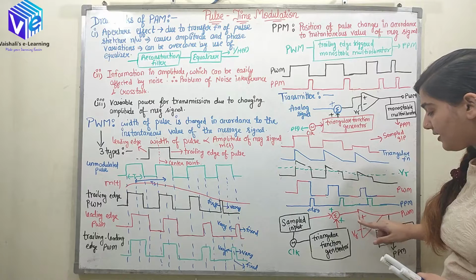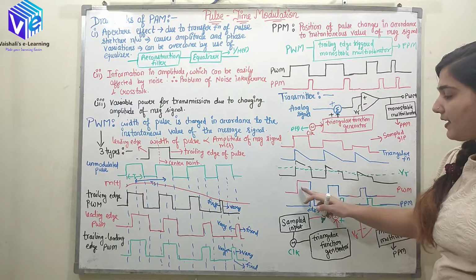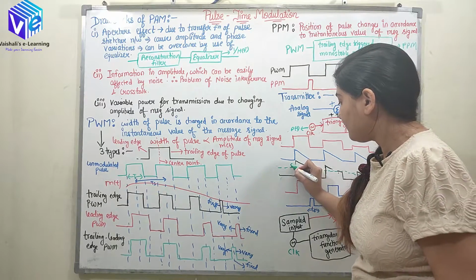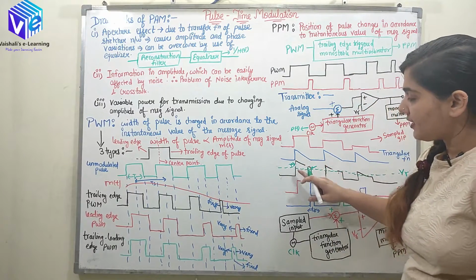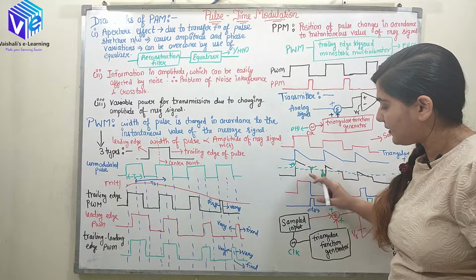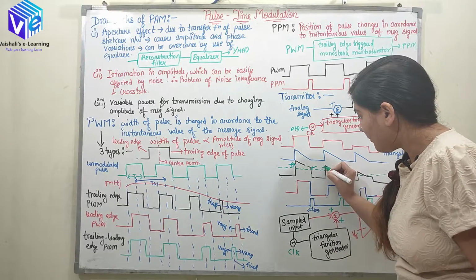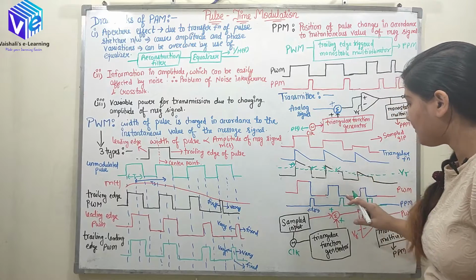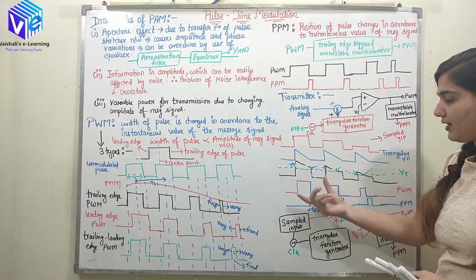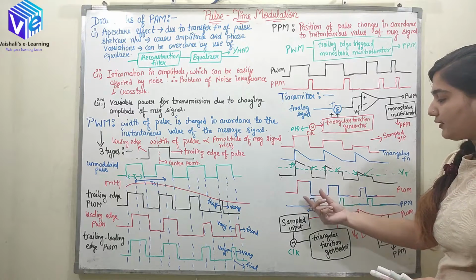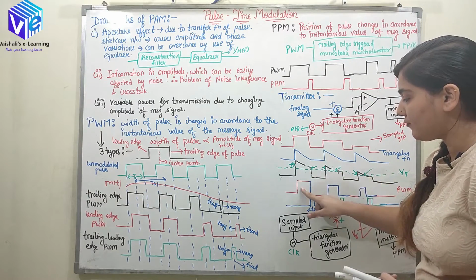So when the signal at the positive terminal is greater than the signal at the negative terminal, at that time I'll get the positive output. From this point up to this point, the black signal is greater than the reference voltage, so I'll be getting a positive wave. Similarly, from this point up to this point I'll be getting a positive wave. Here you can see directly that the width of the pulse is changing in accordance with the amplitude of the message signal. Here we have higher amplitude, so here we have higher width.